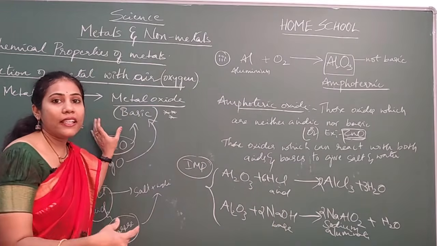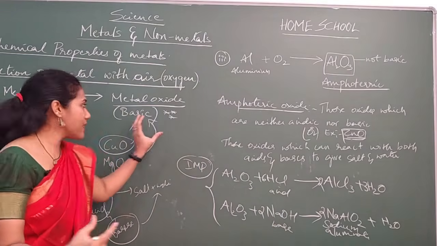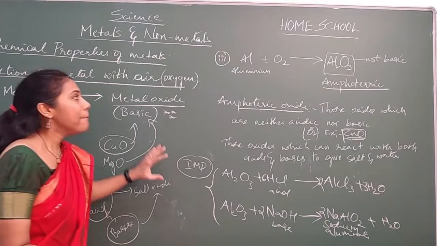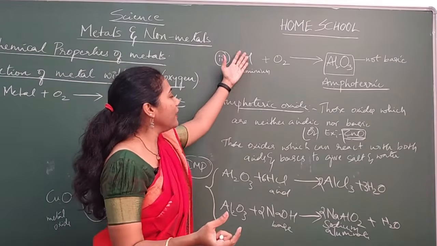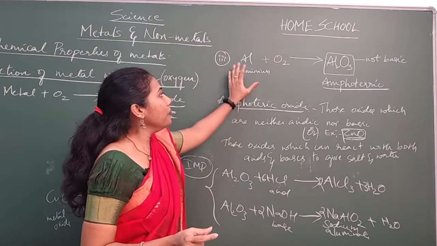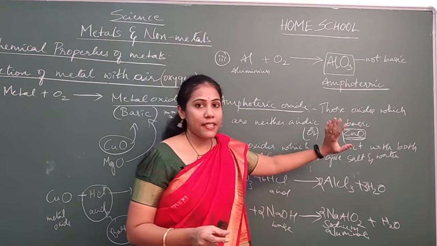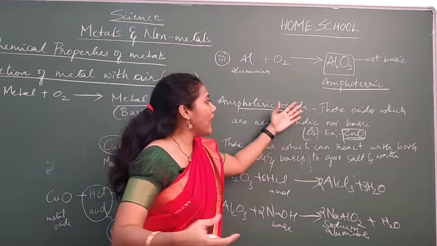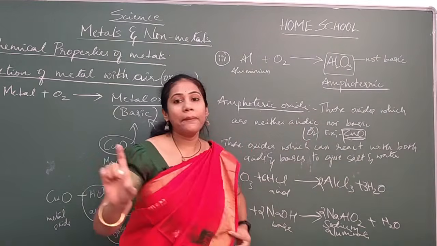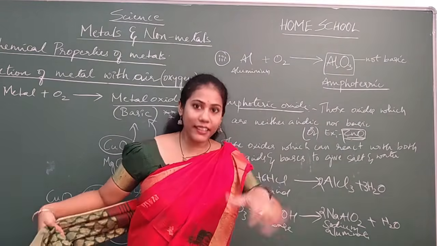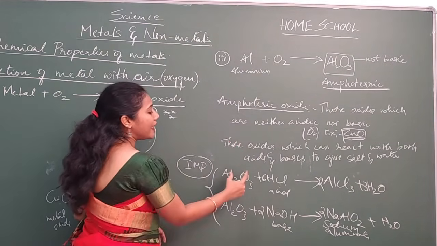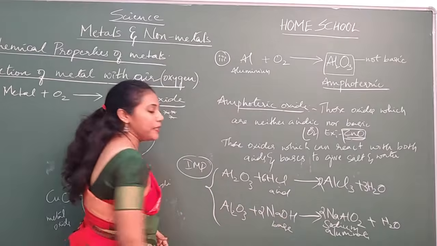The concept is very simple. Whenever metals react with oxygen, you will get a metal oxide. The nature of a metal oxide is actually basic. But we have a special one, aluminium. Aluminium oxide is not basic; its nature is amphoteric. It is not completely basic and not completely acidic; it has both characters. That is the reason it can react with both acid and base.